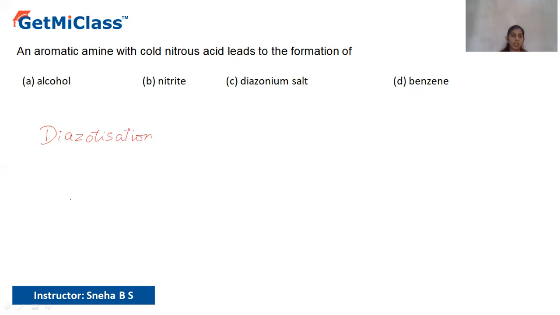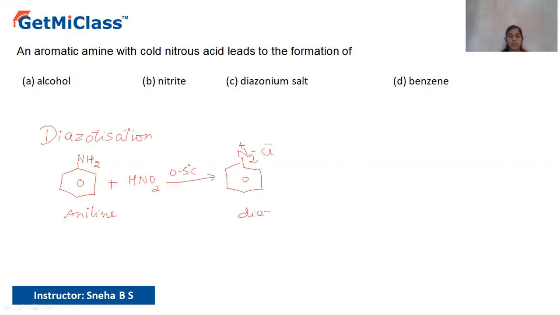So in the diazotization reaction, if we have an aromatic amine, let us take the example of aniline. Aromatic amine, when it is treated with cold nitrous acid, HNO2, which can be generated by the mixture of sodium nitrite and HCl at 0 to 5 degrees Celsius, we usually get N2+ Cl-, that is what we call diazonium salts. So diazonium salts are formed as a product.